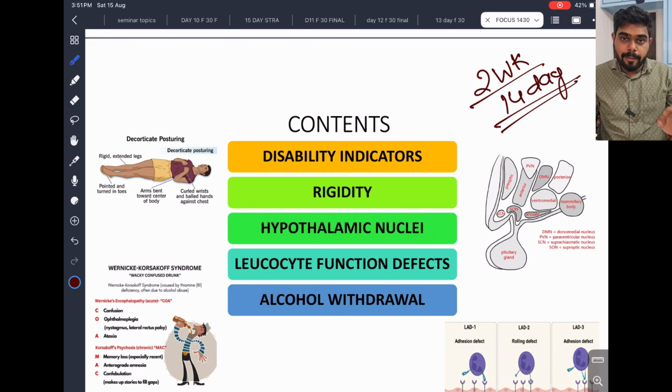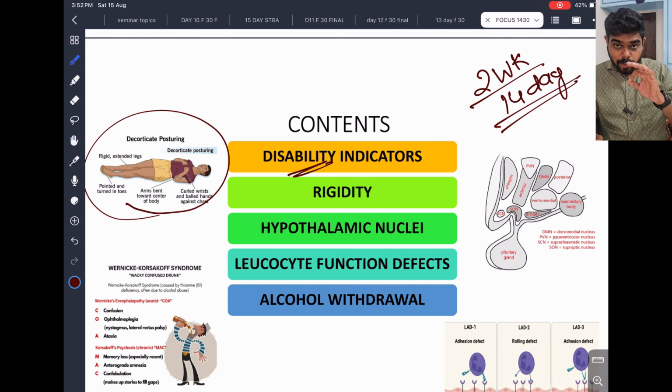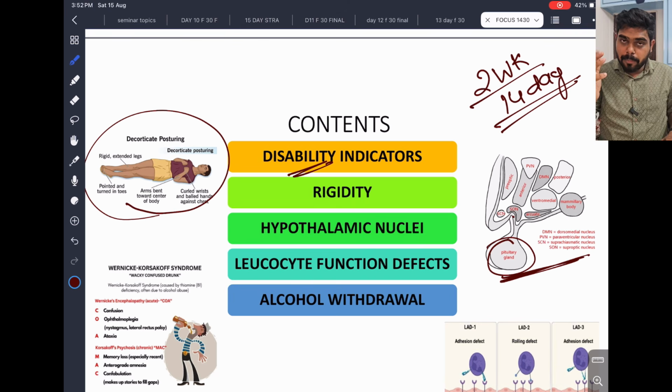So today also I come up with some important topics. You can see disability indicators, very important. You can see here decorticate posturing, decorticate rigidity, decerebrate rigidity. Simple question. You can see the hypothalamic nucleus, the pituitary gland here, the supraoptic nuclei. So these are important. The function of hypothalamic nuclei. Direct question. Disability indicators. They are regularly asking this question from these topics.